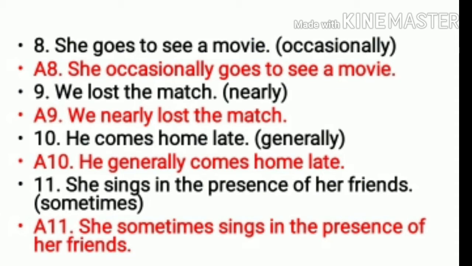Ninth one, we lost the match. Your adverb is nearly. So the ninth sentence will be, we nearly lost the match. 10th one, he comes home late. Your adverb is generally. So your sentence will be, he generally comes home late. The 11th one, she sings in the presence of her friends. Your adverb is sometimes. So your sentence will be, she sometimes sings in the presence of her friends.